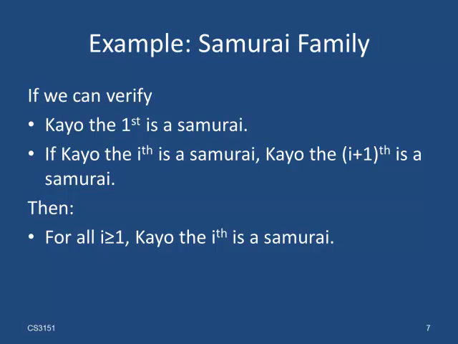In this case, we will need to verify that Caio the first is a samurai. Secondly, we need to show that if the claim holds for some number k, then it also holds for the next number, that is k plus 1. So in our case, we would need to show that if Caio the k-th is a samurai for some number k, then Caio the k plus 1 is a samurai as well.